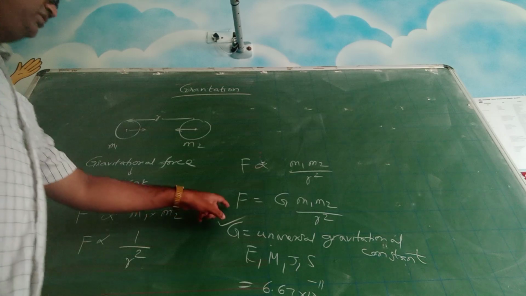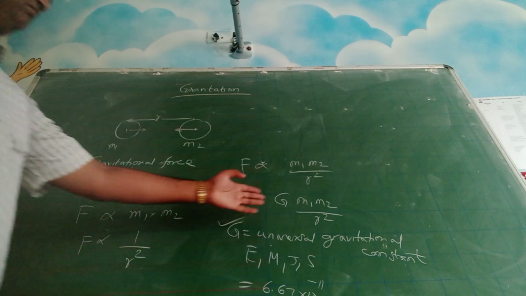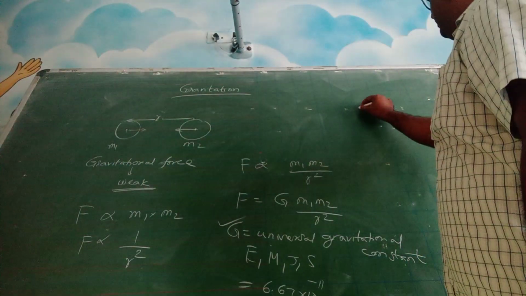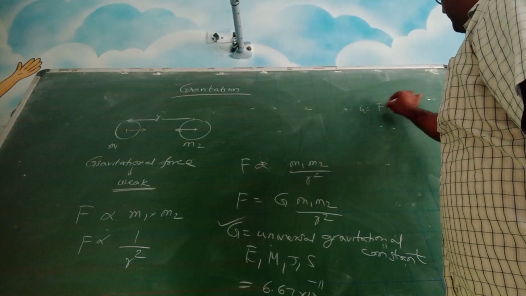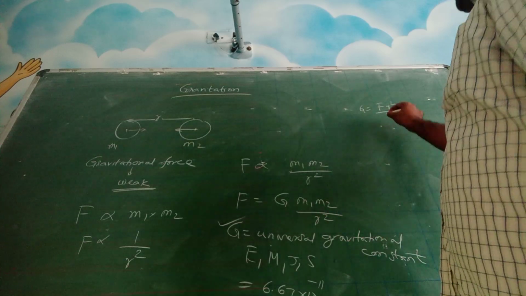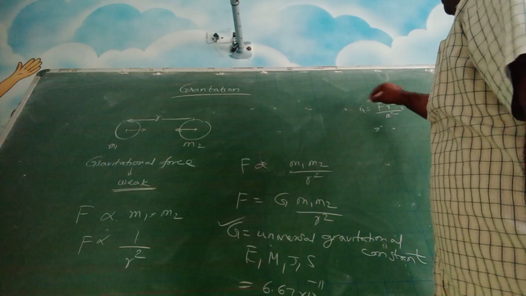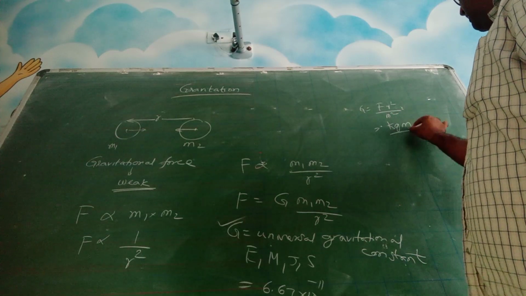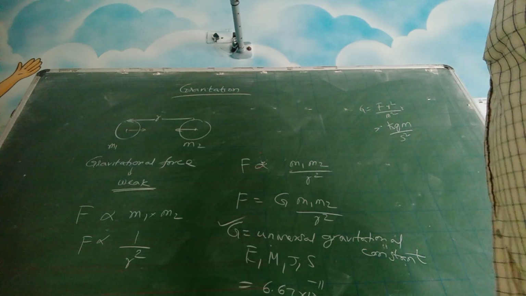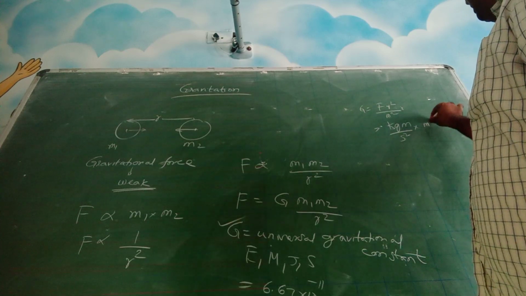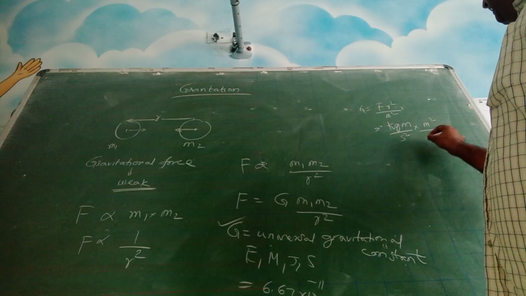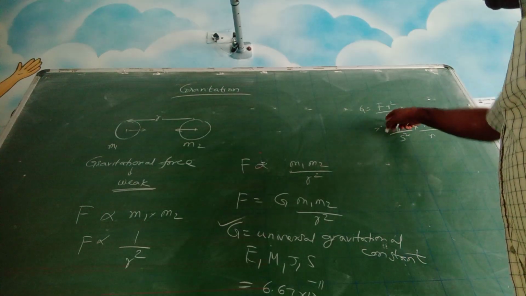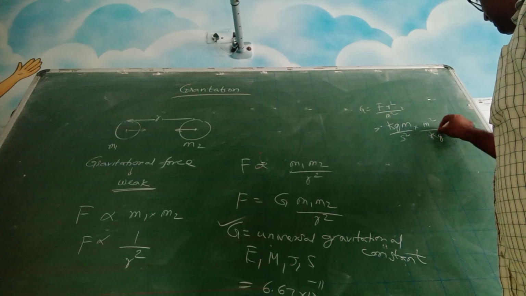If you want to work out the units, you can calculate them from here. Let us calculate that. G will be equal to F r square by M1 M2, which means meter square only, no? So what is the unit of force? It is Newton, which is kg meter per second square. Mass into acceleration, into r square means distance square, divided by mass square, so kg square.